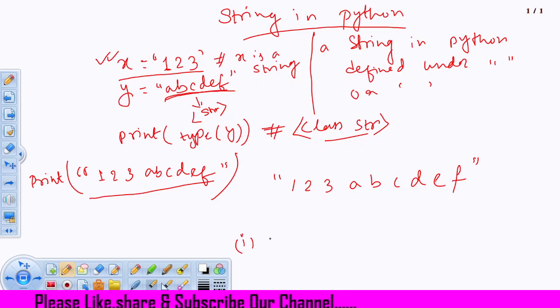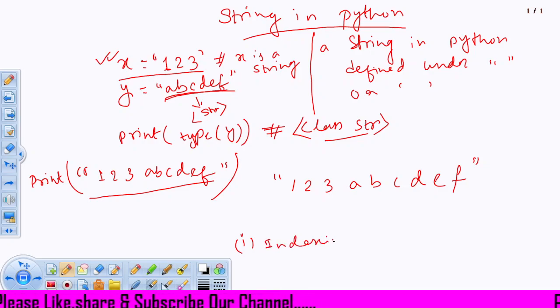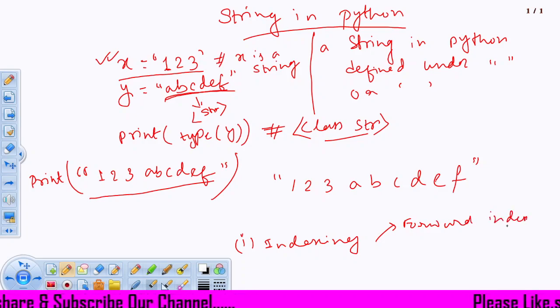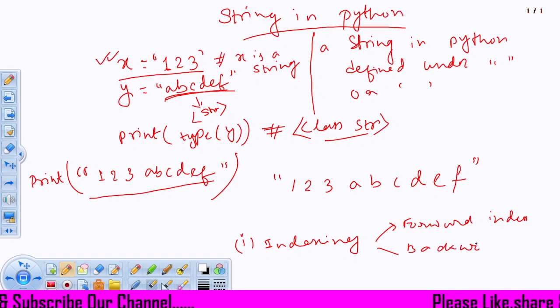First, this string has indexing, that is forward index and backward index.